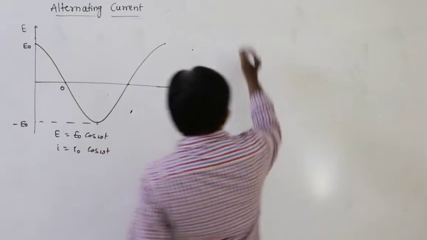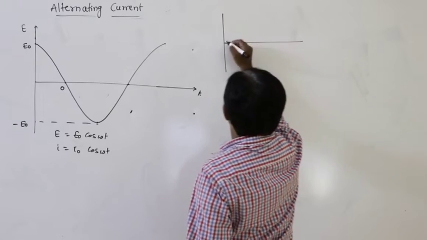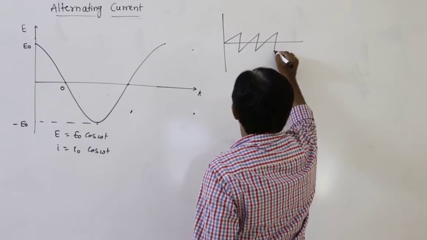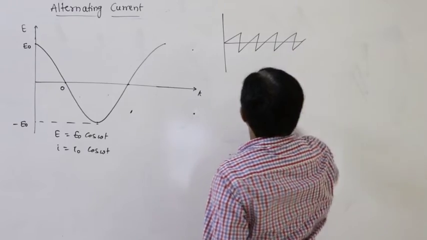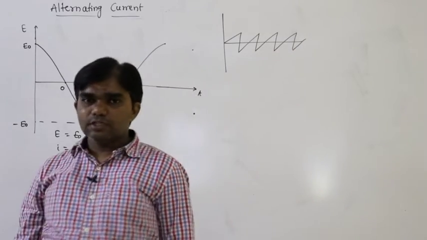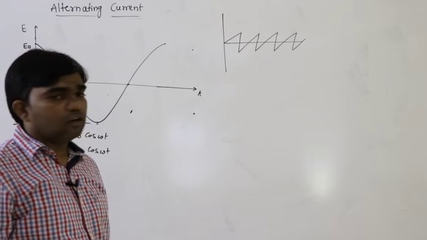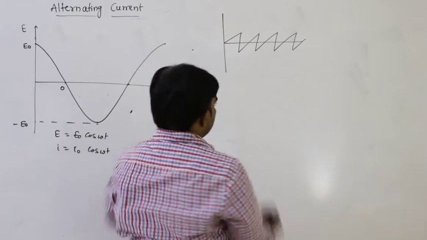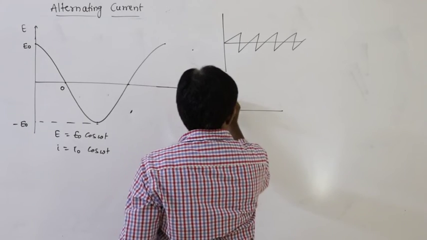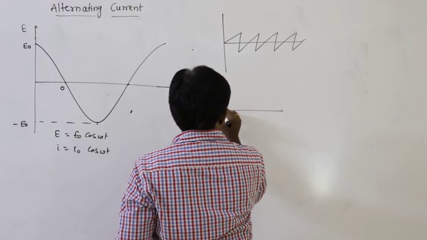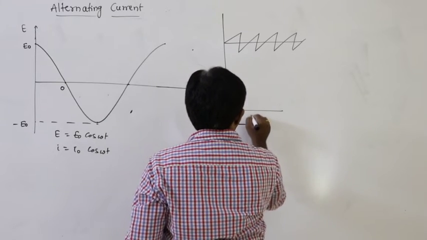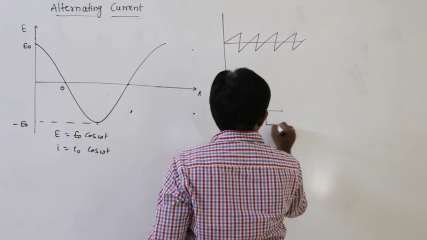Next possibility of graphs in case of alternating is like this. This is also a possible graph of alternating current and alternating EMF, an alternating wave. One more possibility is the square wave.